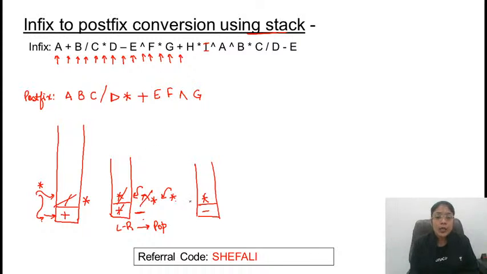Now plus is coming up. Plus will be compared with multiplication. Plus is having lower priority, so multiplication will be popped out. Then next, on top of stack minus is there. Associativity is left to right, so pop it out. Stack is empty, so plus will be pushed in and increment the input pointer.